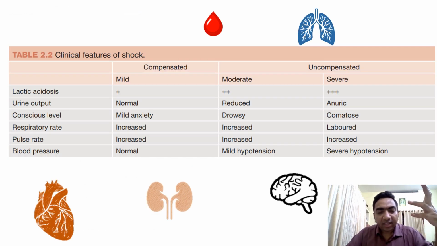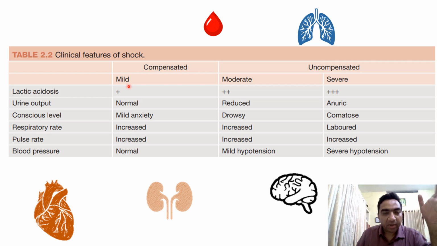So shock can be classified as compensated shock, which is a mild shock, and uncompensated shock, which is moderate and severe shock. The shock can be classified as mild, moderate, and severe based on all these features: the blood lactic acidosis, the respiratory rate, heart, kidney, and brain.